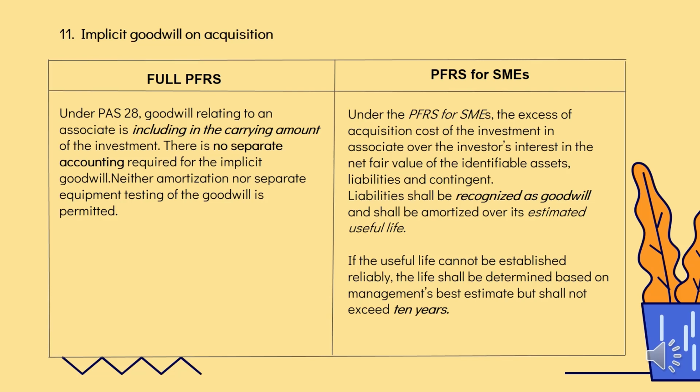Nor separate impairment testing of the goodwill is permitted. Dito hindi kayo na-allow na mag-amortize o magkaroon ng separate impairment. Itetest mo kung impairment yung goodwill. At dahil hindi naman separate ang goodwill under full PFRS, wala kang gagawing impairment testing. For PFRS for SME, isa-separate mo ang goodwill tapos i-amortize mo siya over estimated useful life. Ang goodwill kasi isa tong company name na binabayaran mo talaga or brand name like Lacoste, kaya sila mahal talaga.